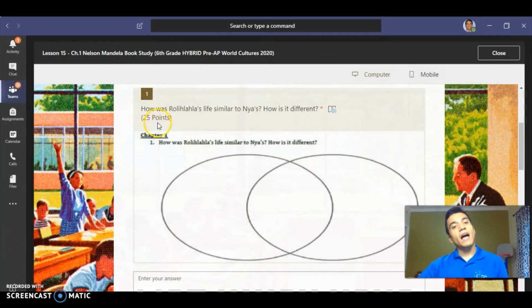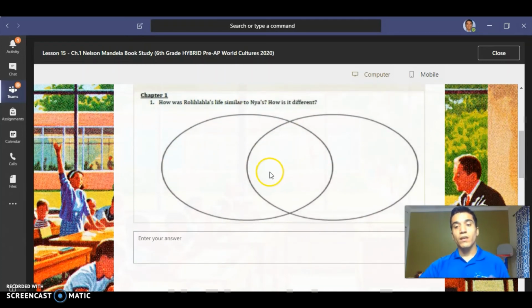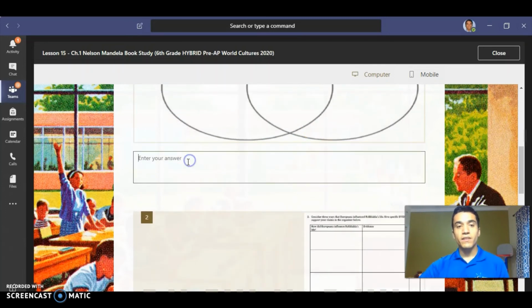First question is asking, how was Rolihlahla, remember Nelson Mandela, that's his name, how was Rolihlahla's life similar to Nya's? And Nya is the main character in A Long Walk to Water, if you don't remember. We did read the book A Long Walk to Water, where Nya and Salva struggled to get water. And so I'm asking you to compare similarities and differences between Rolihlahla and Nya. Now, this is digital, so it's a little harder for you to do this on the Venn diagram like this. So you can do this on a piece of paper and then type your response in a complete sentence here.